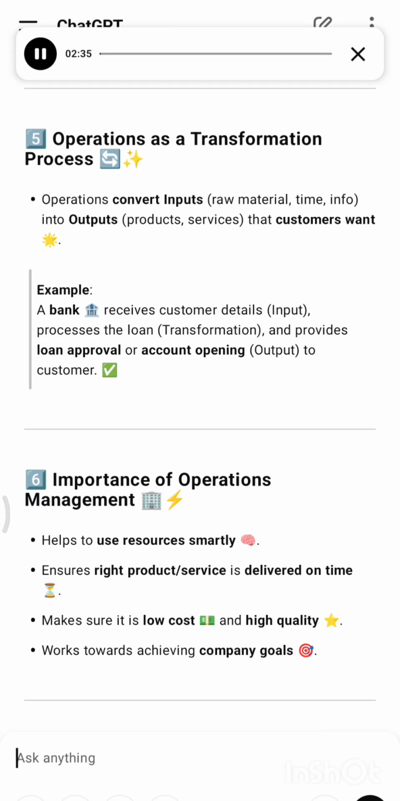6. Importance of operations management. Helps to use resources smartly. Ensures the right product or service is delivered on time. Makes sure it is low cost and high quality. Works towards achieving company goals.